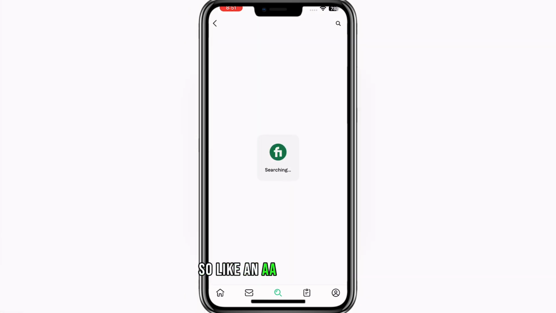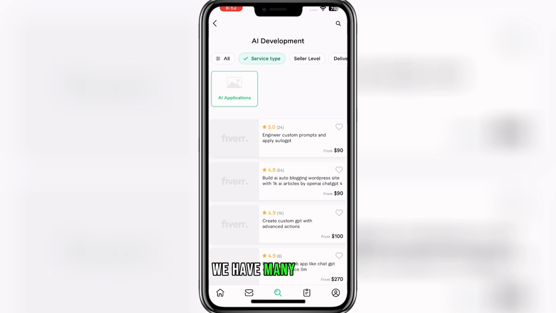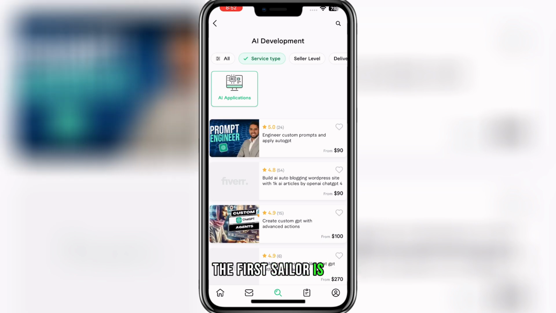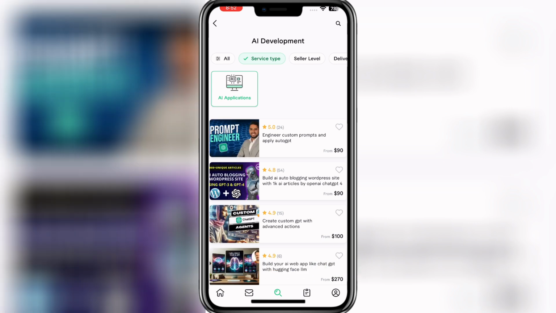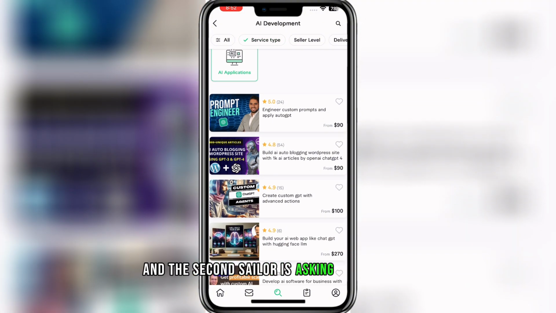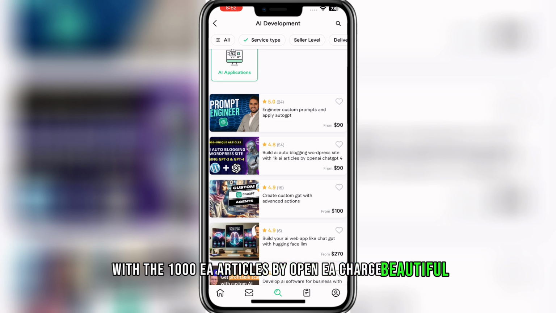So like in AI applications, we have many sellers. The first seller is starting his package from $90, and the second seller is saying that he will build an AI auto blogging WordPress site with 1000 AI articles by OpenAI ChatGPT 4.